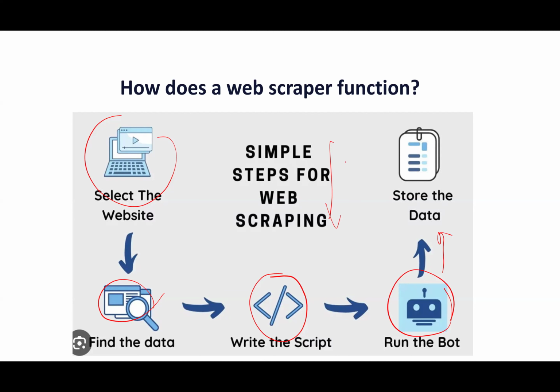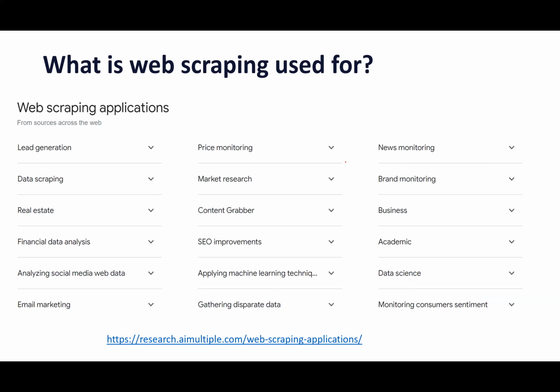Now, what are the applications of web scraping? You should understand where it is used and why. There are numerous applications of web scraping in the data analytics and data science fields, for example lead generation and price monitoring, which is nothing but competitor analysis, where we monitor prices, as we discussed with Amazon. Others include news monitoring, market research, brand monitoring, content aggregation, real estate, financial data analysis, and SEO. It is also used in email marketing, social media, and web data.